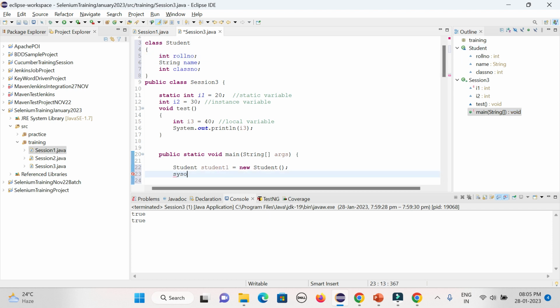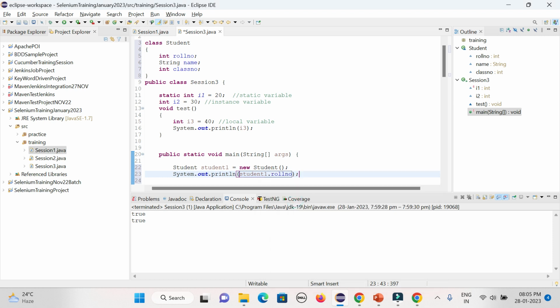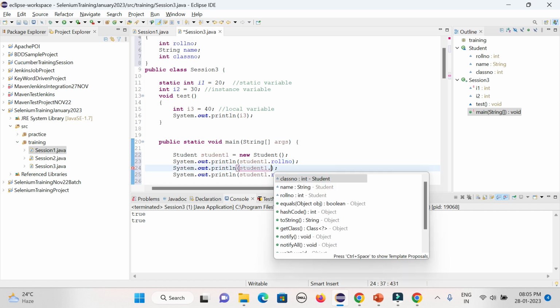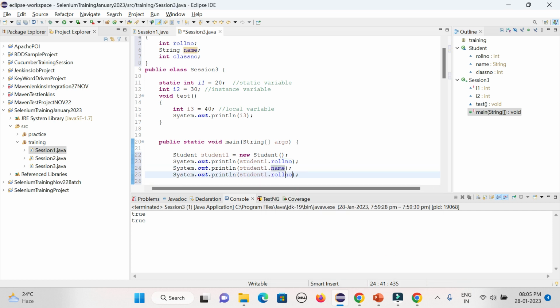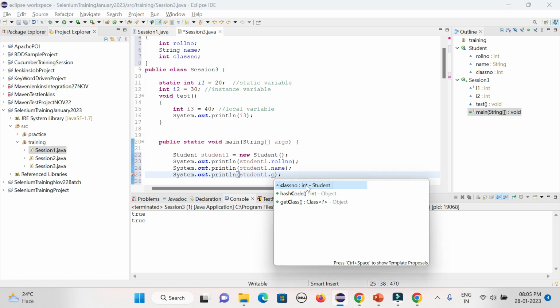If I want to call it here with SYSO, then with the help of the object I can call those variables. Suppose say roll number, I can call that, I can call the name, I can call the class number. You could see where it is coming from: the student class, and the data type is integer.